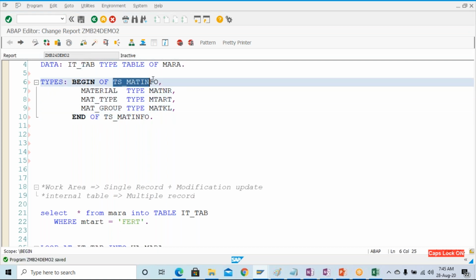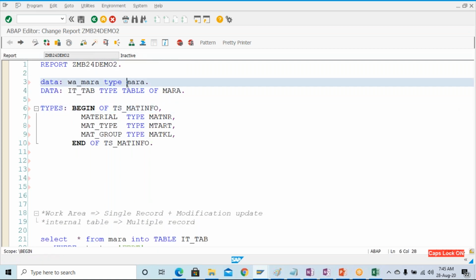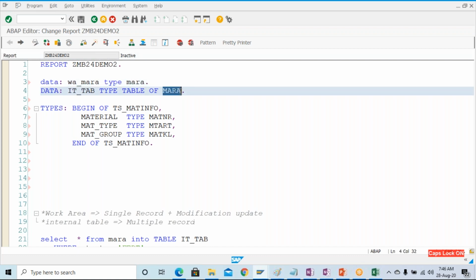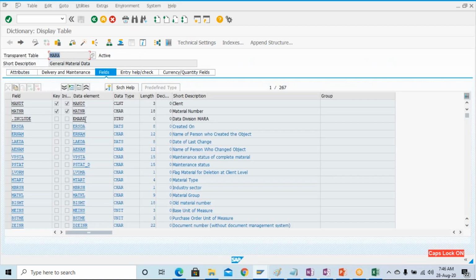Now this is your structure. Earlier I was taking the reference of MARA, right? MARA is your table, but this table is nothing but a table definition, and table definition is nothing but a structure. This MARA is the table definition. Definition means what are the fields and what are the data types. This is not having the content at this point of time.